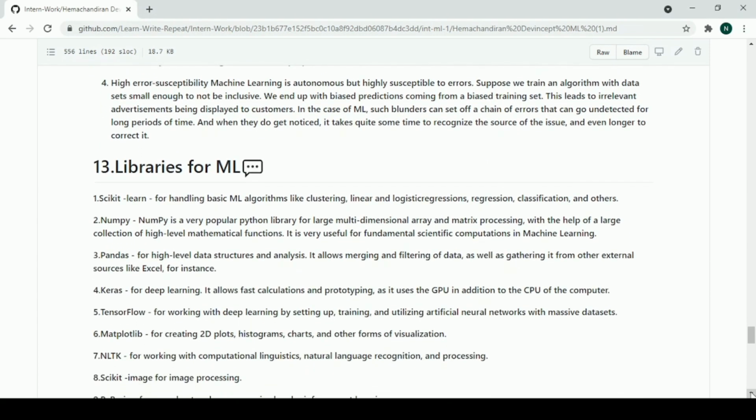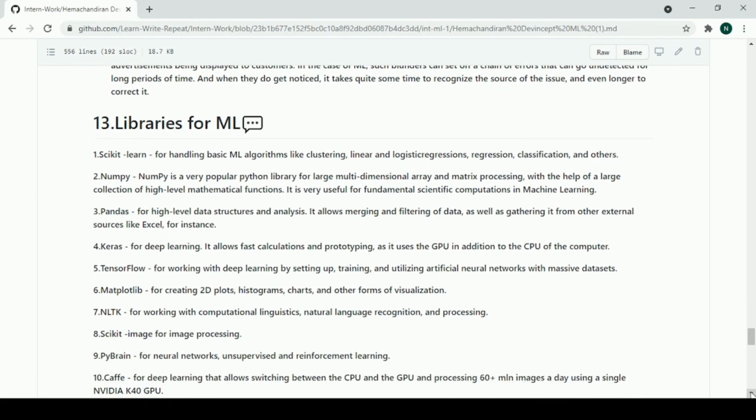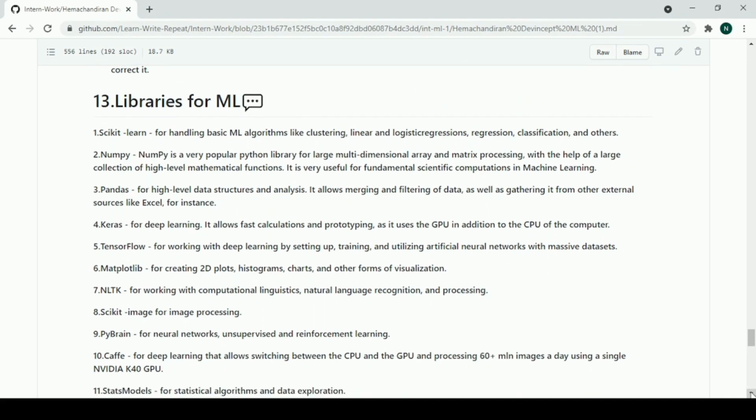So now comes the libraries for machine learning. First is scikit-learn. It is basically used for handling basic ML algorithms like clustering, linear and logistic regressions and others. Now comes NumPy. NumPy is a very popular Python library for large multidimensional array and matrix processing. It is very useful for fundamental scientific computations in ML. Now comes Pandas. Pandas is a library that allows merging and filtering of data as well as gathering it from external sources like Excel.